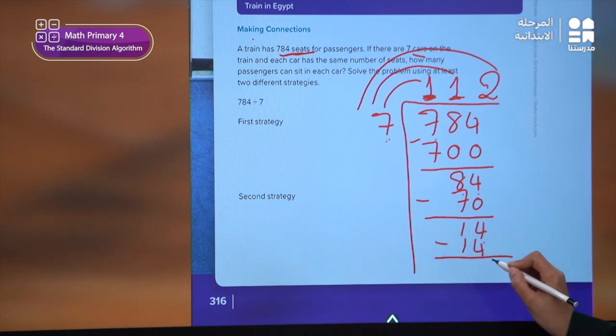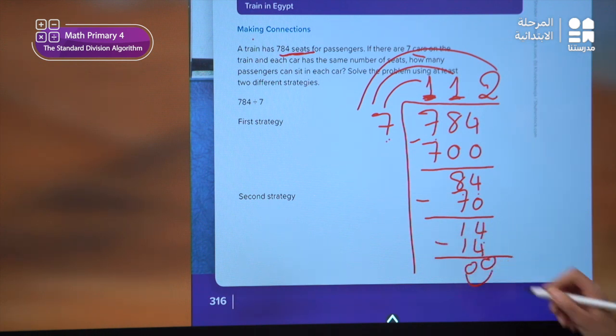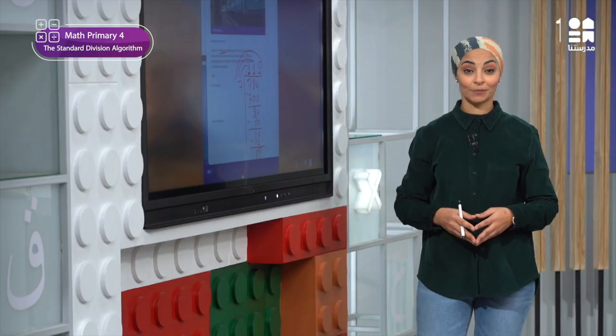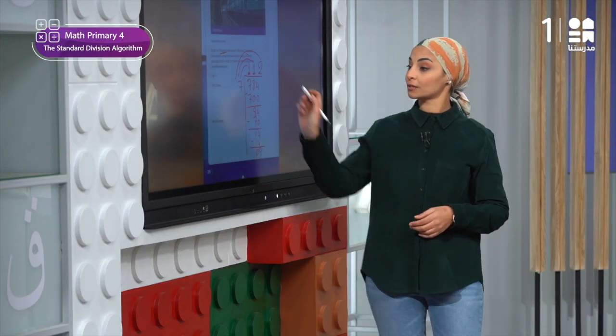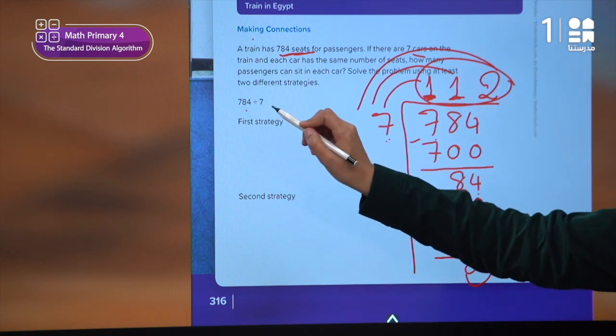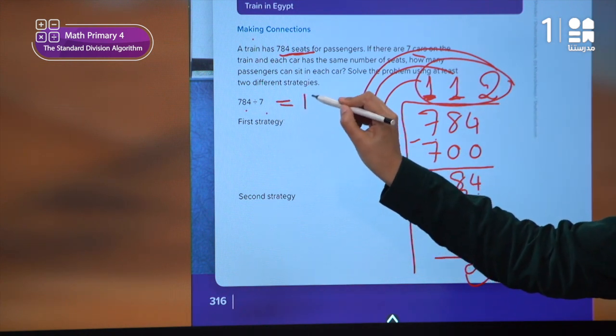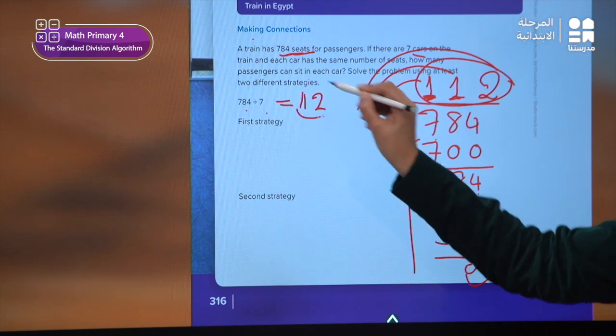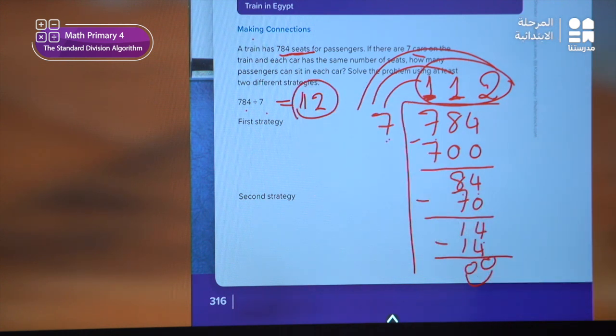So 14 minus 14 gives me 0. So I have finished my question. And what is my quotient? The quotient is 112. So 784 divided by 7 equals 112.